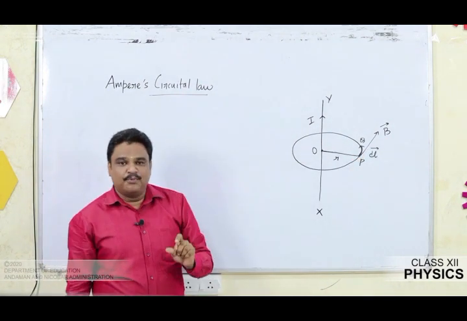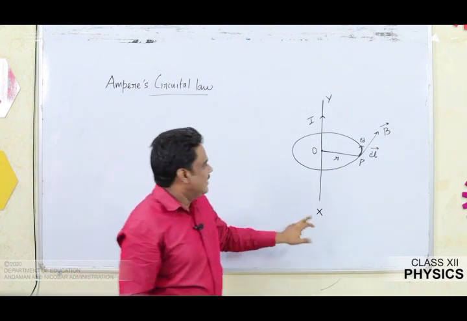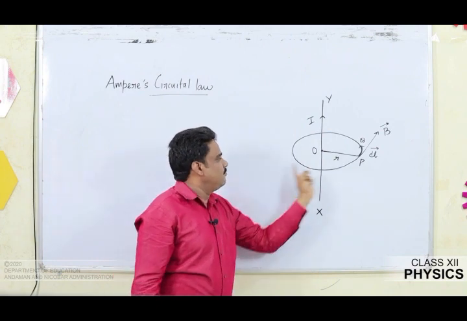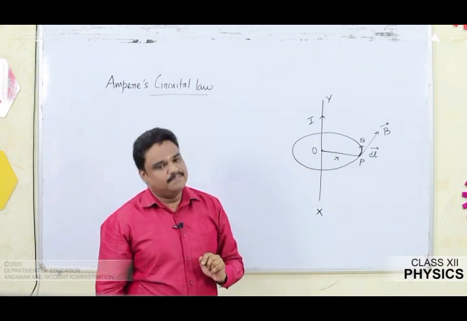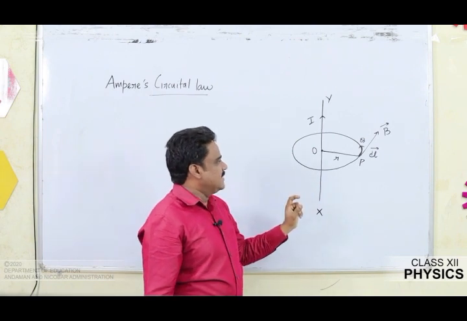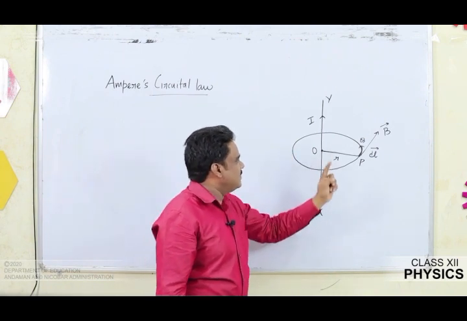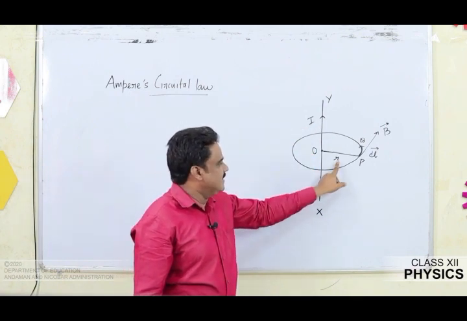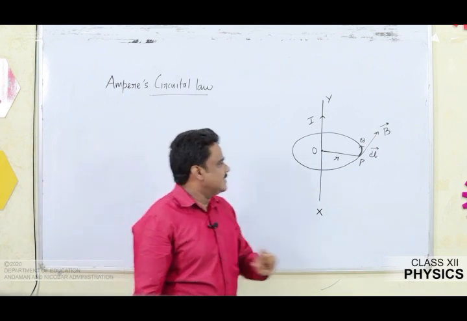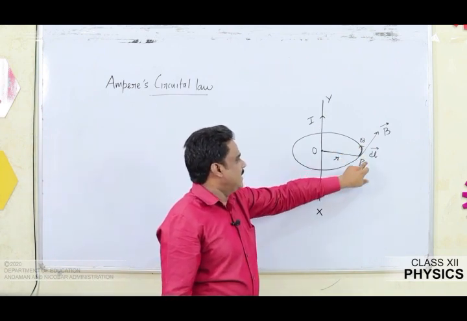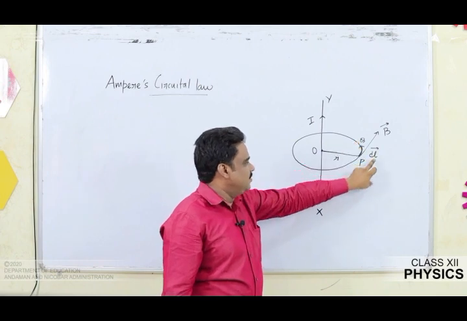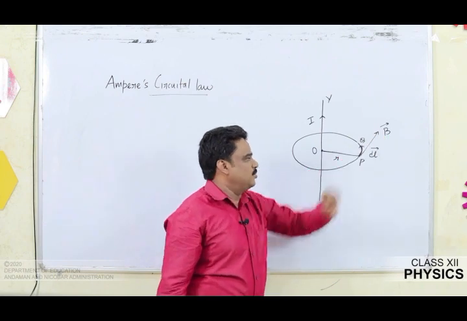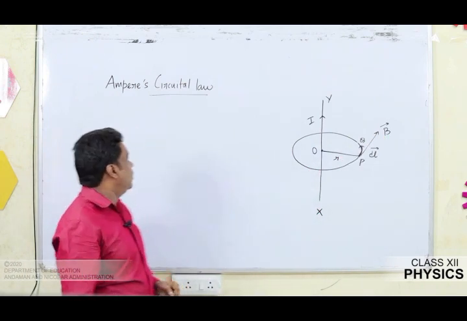So once again, to prove Ampere's circuital law, I considered a straight conductor XY through which a current I flows. Number 2, due to the flow of current, a magnetic field is produced. I am going to consider a circular path such that the center of the circular path passes through the conductor, and let R be the radius of the circular path. Next, I am going to assume a small element of the circular path, say PQ. That element is denoted as dl vector. Let the magnetic field B vector at P be as shown, that is, it acts tangentially. So let us get into the proof.